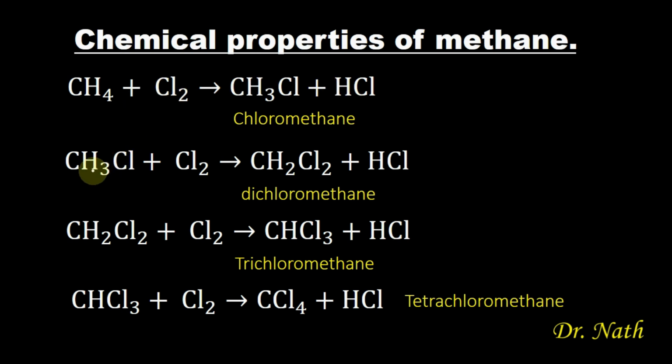Then there is transfer of hydrogen as well from this chloromethane to this chlorine to form hydrogen chloride. So that stronger affinity that chlorine has, that more electronegativity, is what is responsible for the transfer of hydrogen from the methane to chlorine and from chloromethane to the chlorine to form hydrogen chloride.